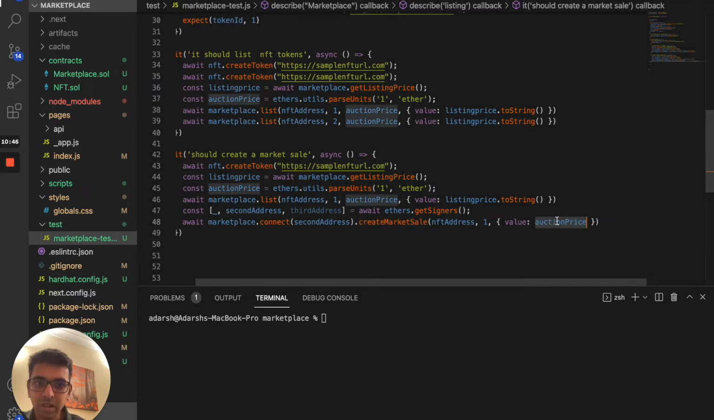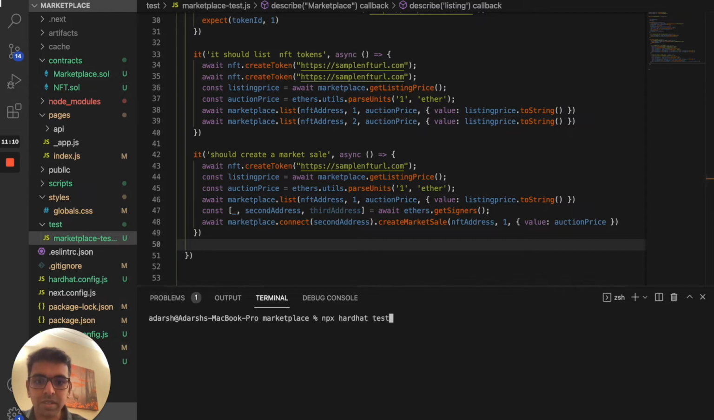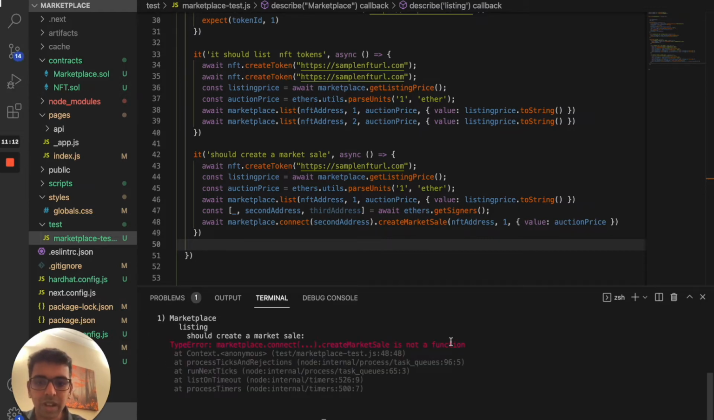And value is actually the auction price. So what happens here is, when you're eventually doing it from the UI, the auction price will come when you are connecting to the Metamask wallet, and you need to have that auction price in your account to do this transaction. So that's what we did. Okay, let's run this test and see what happens. As usual, this is going to fail because we don't have that create market sale function there.